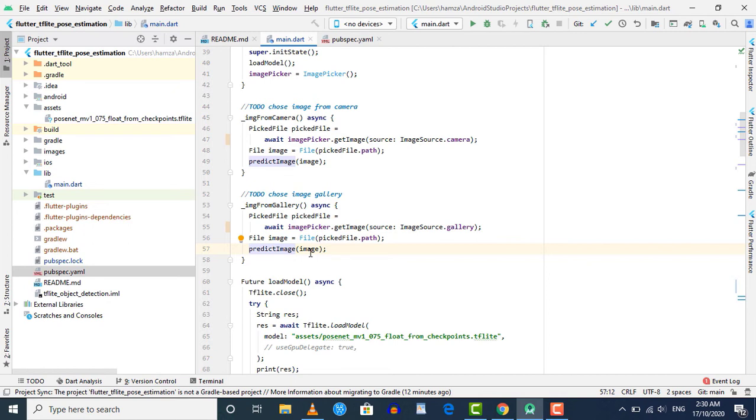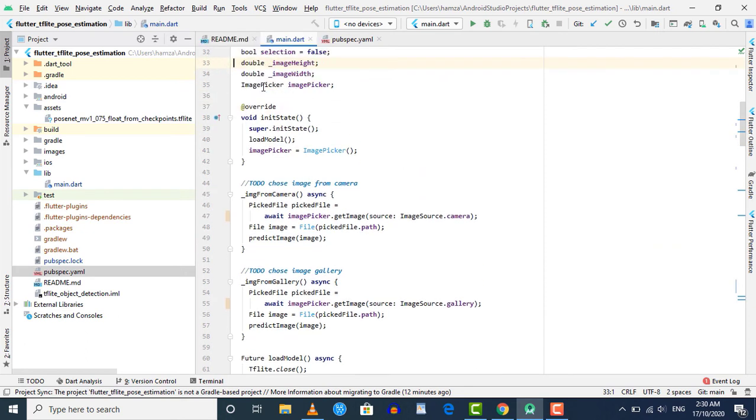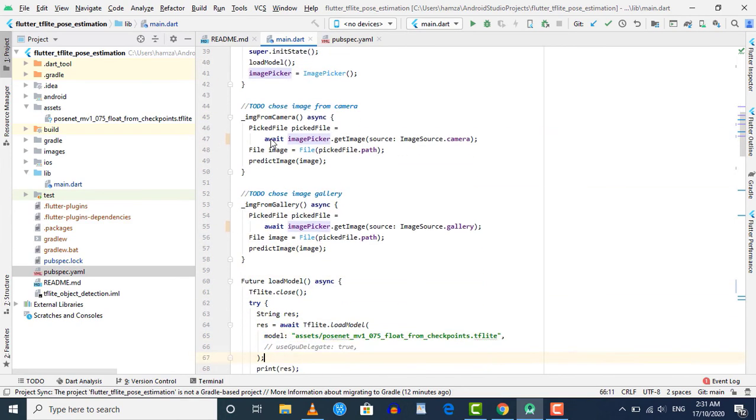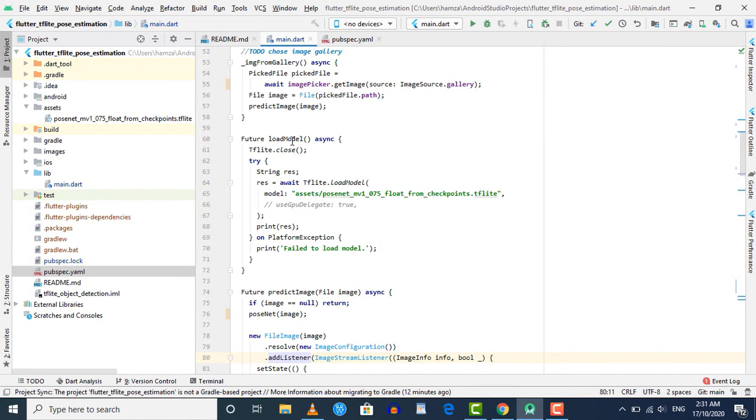But to use that model, we first need to load the model, and inside our init state method we are calling a method load model to load our PoseNet model, and inside this method we have the code to load the model. When you scroll down, you can see that is our load model method, and here we are using this tflite.loadModel function to load this model.